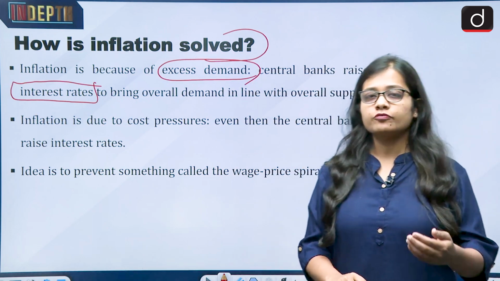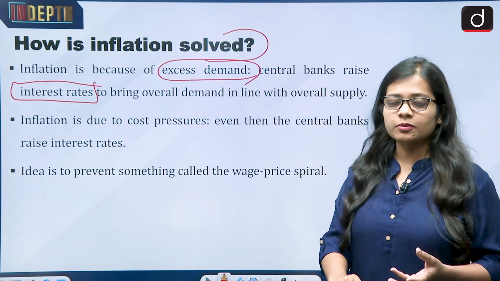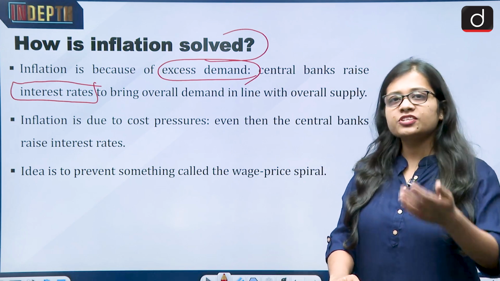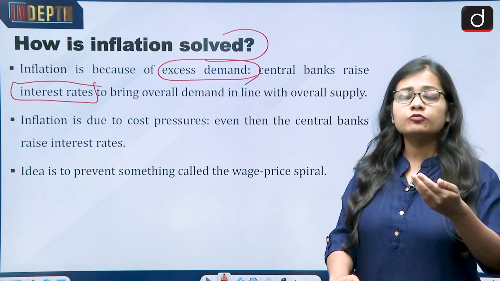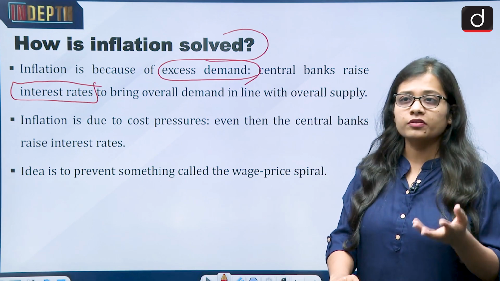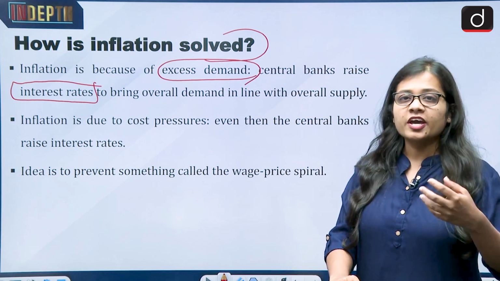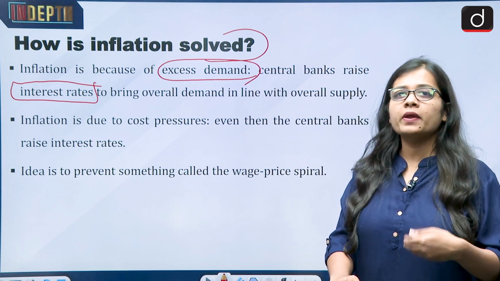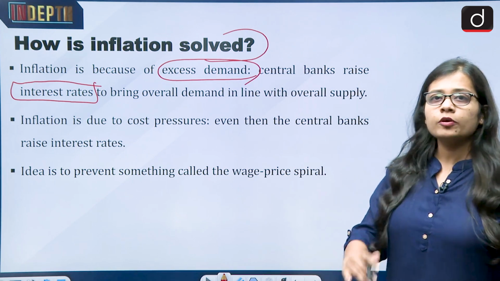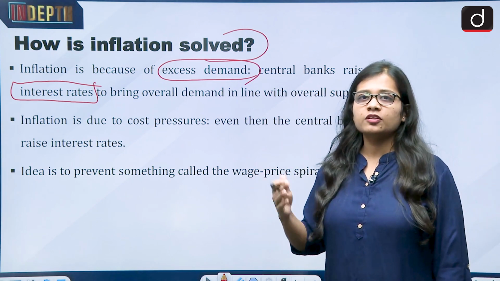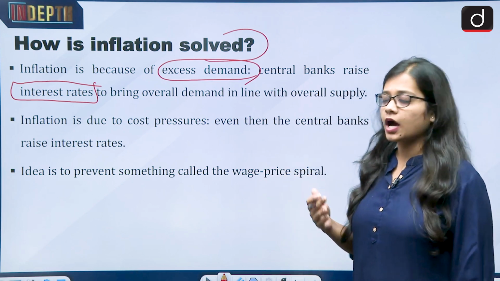For example, if someone is trying to buy something or has already bought something on EMIs, and the interest rate becomes high, then the EMIs would become expensive. Then people would not go for taking loans, and things will become expensive from the perspective of banks. It means people have to pay more from their pockets. So if inflation has to be controlled, then the government does an interest rate hike.